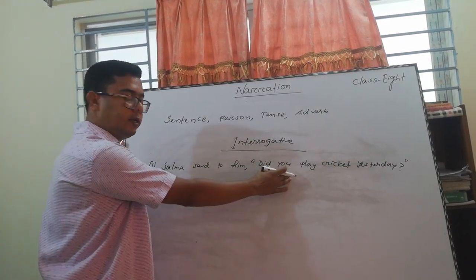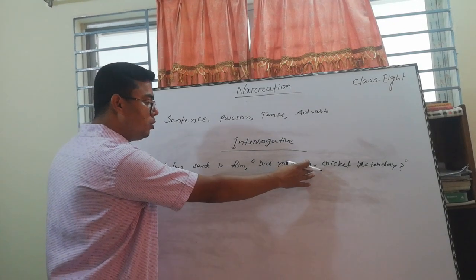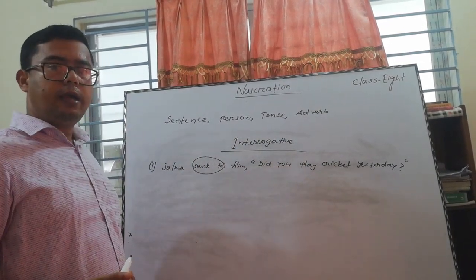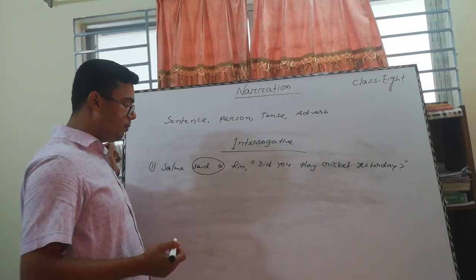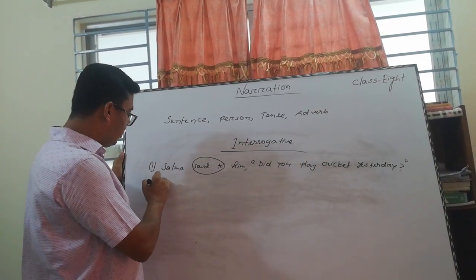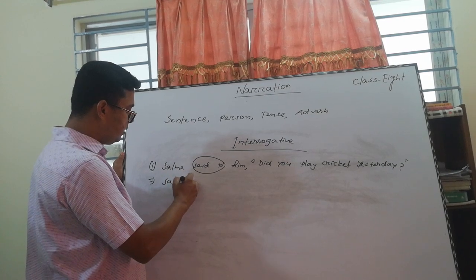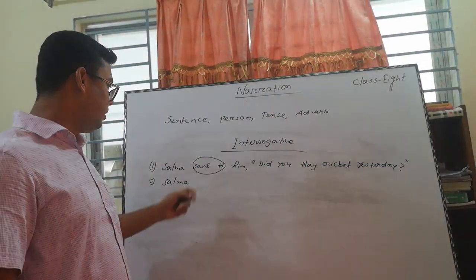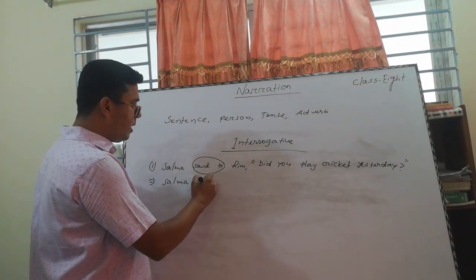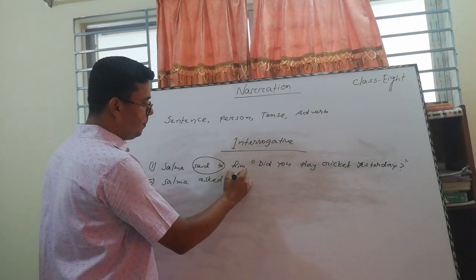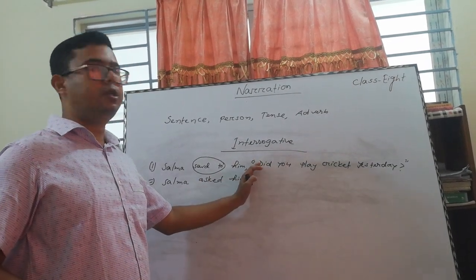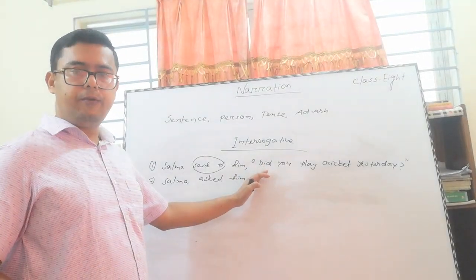This is an interrogative sentence. According to the interrogative, we are bound to change "said to" into "asked" or "inquired of," but it's easy to write "asked." Salma asked him. According to interrogative, we are bound to use "if" instead of the inverted comma.